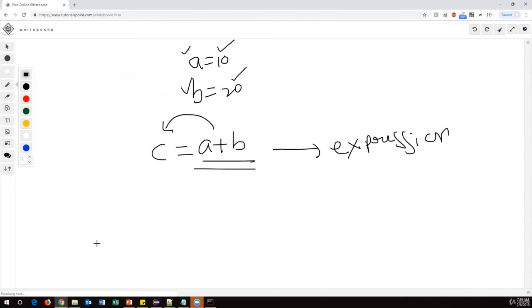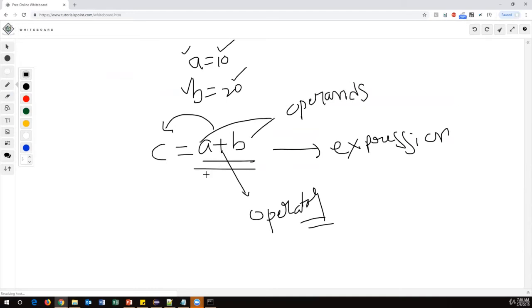What the expression contains is A and B, and between them I'm using plus. What is this plus? Operator. So an operator will perform a certain operation between two operands. Here A and B are called operands.